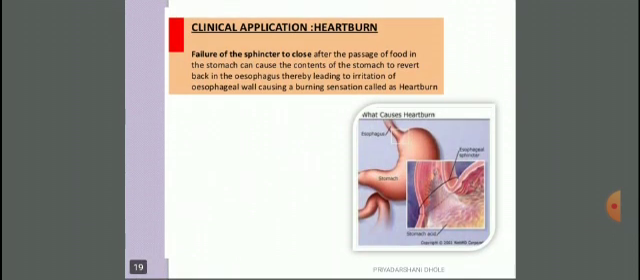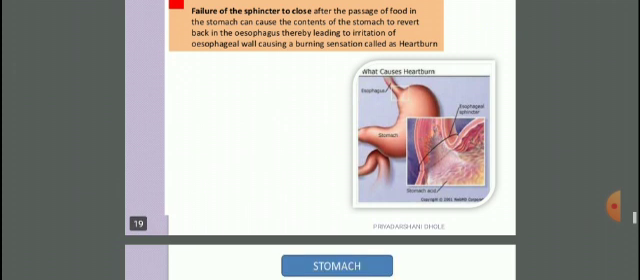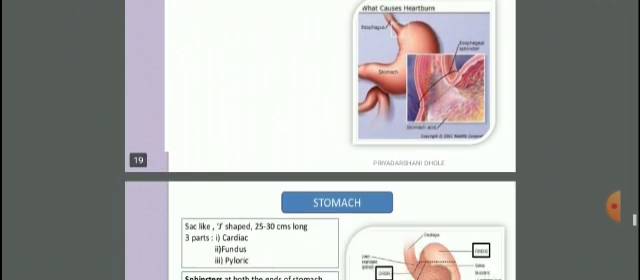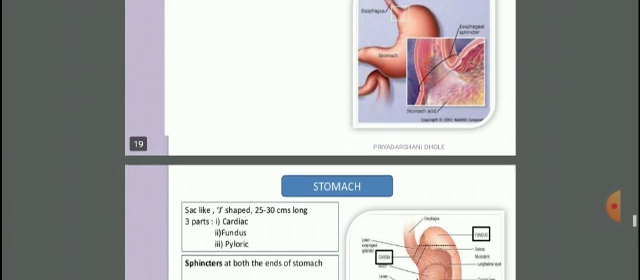Next one is heartburn, which is a common failure of the sphincter to close after the passage of food in the stomach. It can cause the content of the stomach to revert back into the esophagus, thereby leading to irritation of the esophageal wall, causing a burning sensation called heartburn, or we can commonly say it as acidity.